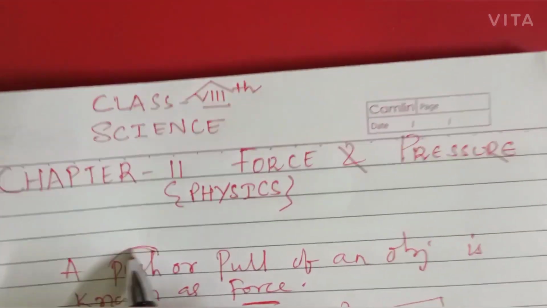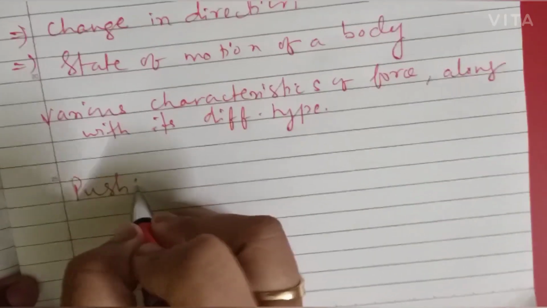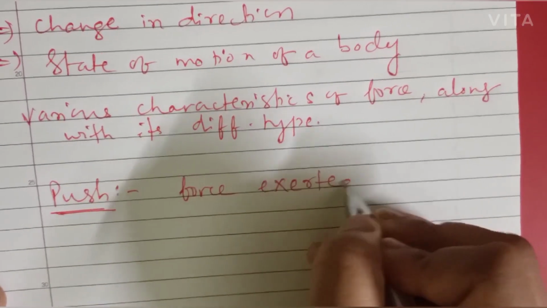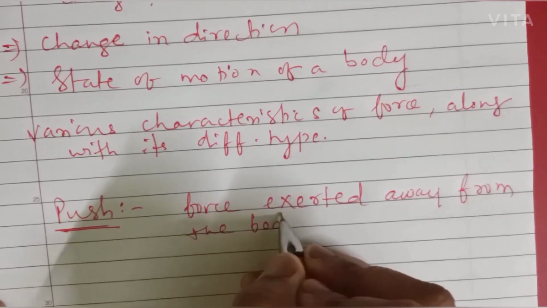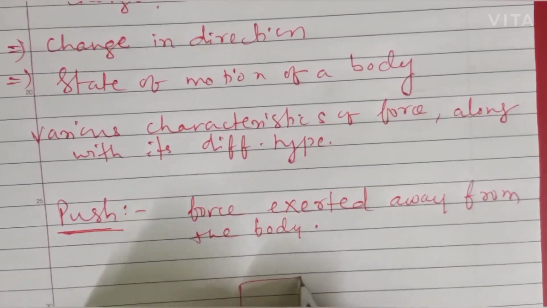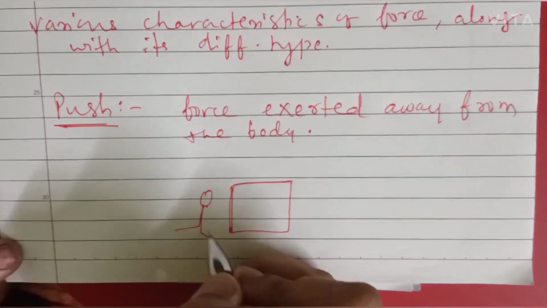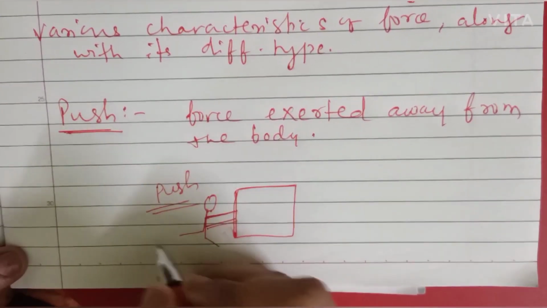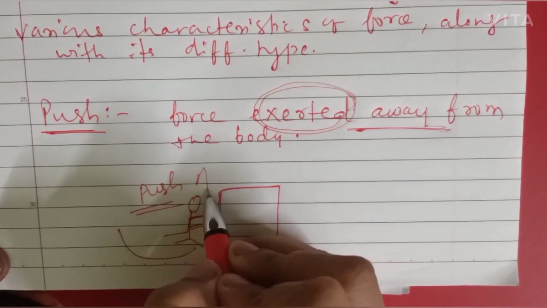As I said, a push or a pull of an object is known as force. So what is a push? Push, in terms, I can state that it is a force which is exerted away from the body. Suppose this is the wooden block and this is the person A who is standing and trying to push the box. In such a situation, the force is being exerted away from this person's body.